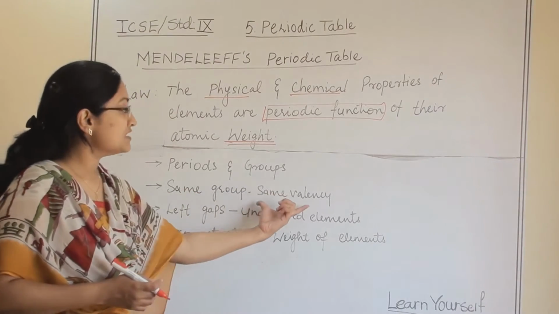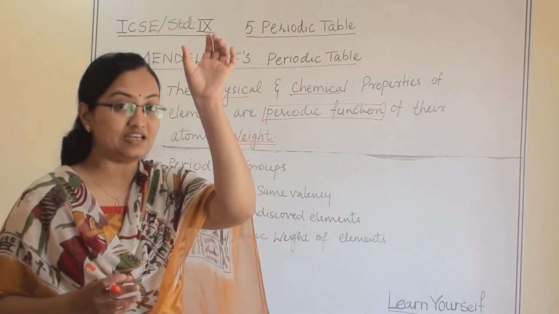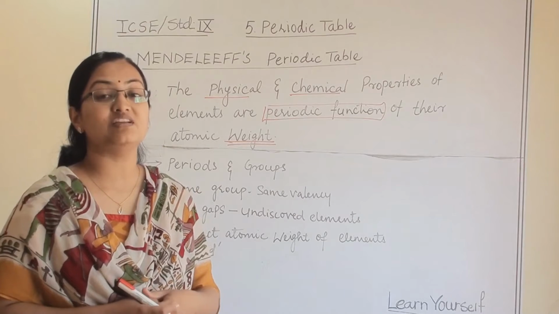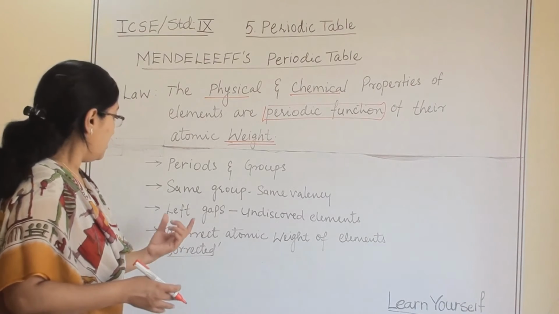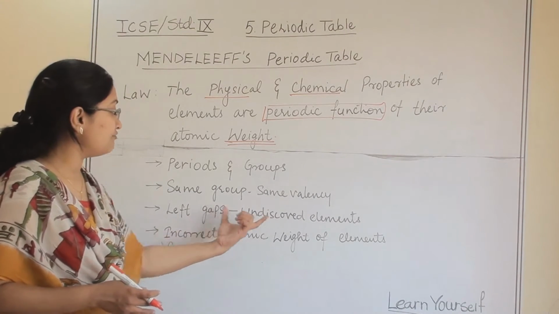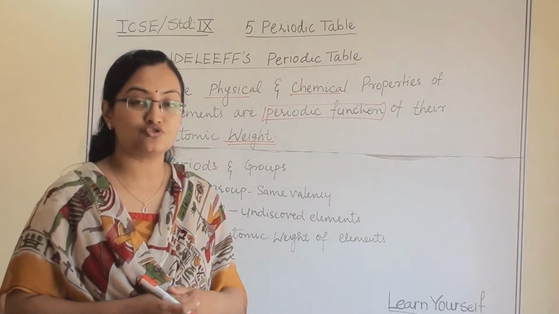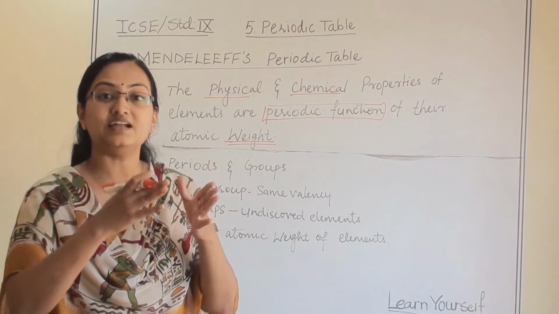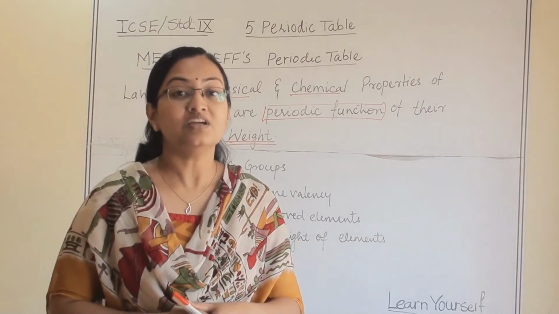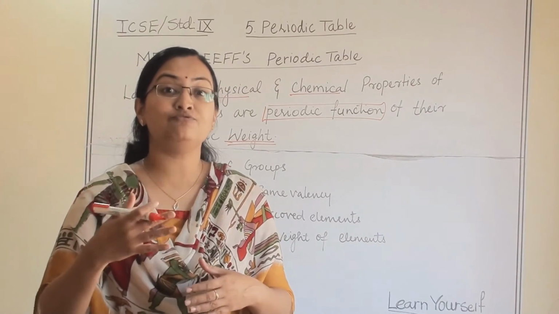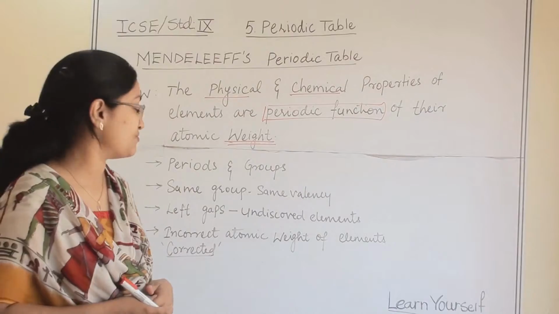Second, same group, same valency. He arranged the elements such that elements in the same group have the same valency, that means they have the same valence electrons. He also left some gaps in between for undiscovered elements. At that time, some elements were not yet discovered. By arranging elements, he felt that this gap was too large, and actually one element should come in between. So he left gaps for that. It was helpful for other scientists to find those missing elements due to his arrangement.